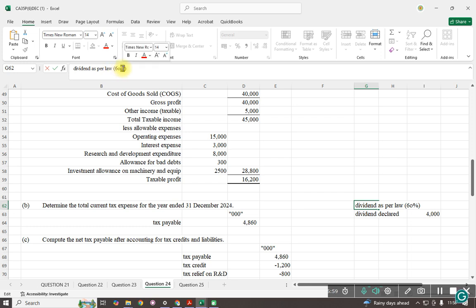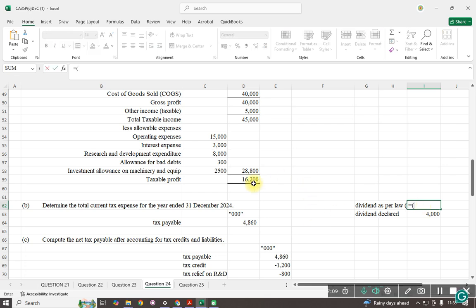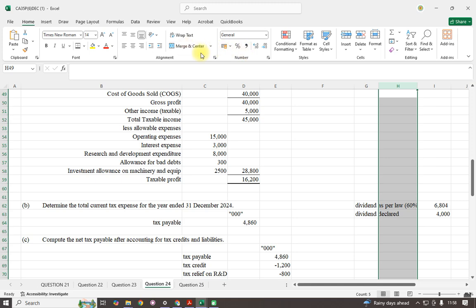So the law requires them to distribute 60% of their operating profit, that is the net profit. So we are taking this 16 minus the tax and you multiply by 60%. They were to distribute that amount as per the law required.